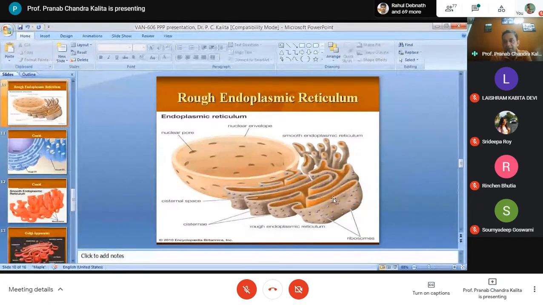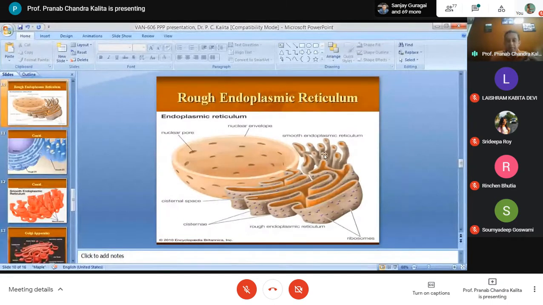Now the smooth endoplasmic reticulum. How is it termed? Normally, the smooth endoplasmic reticulum is the last or terminal part of the rough endoplasmic reticulum, which is free of ribosomes. Actually the rough and smooth are continuous. After rough, smooth comes. So smooth is the continuation of the rough endoplasmic reticulum, which is devoid of ribosomes. That is the smooth endoplasmic reticulum.